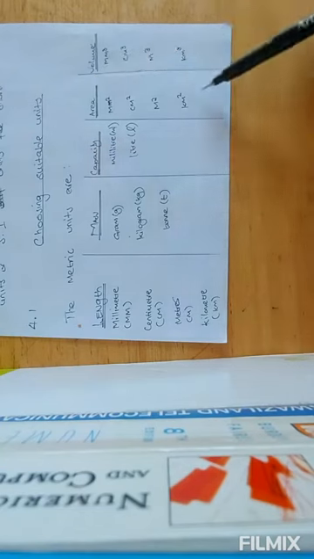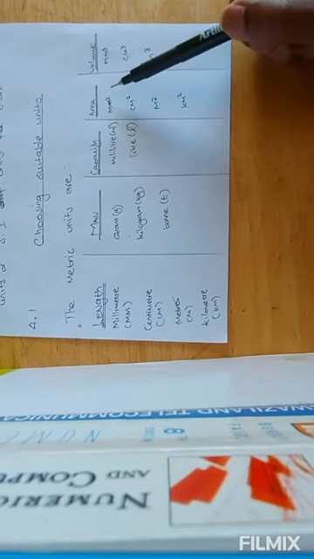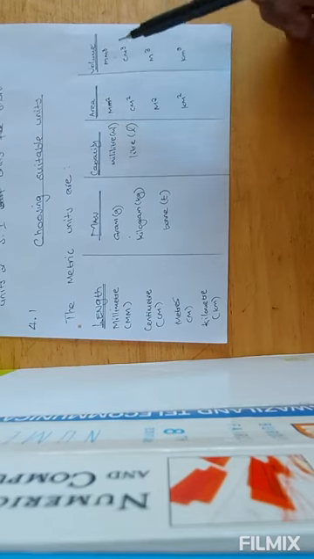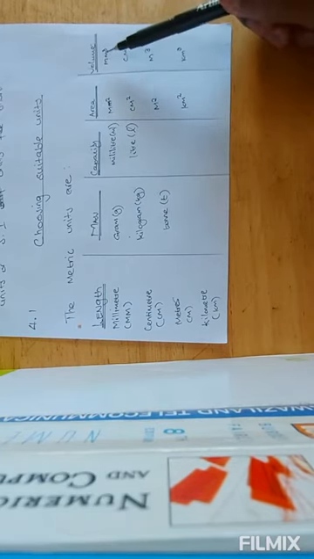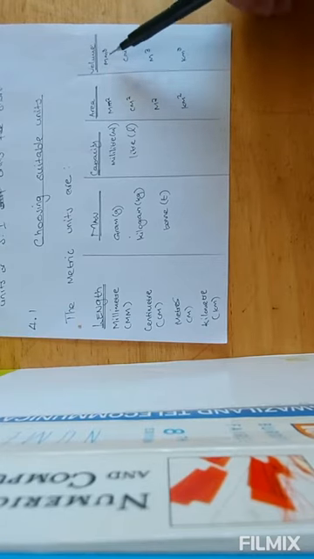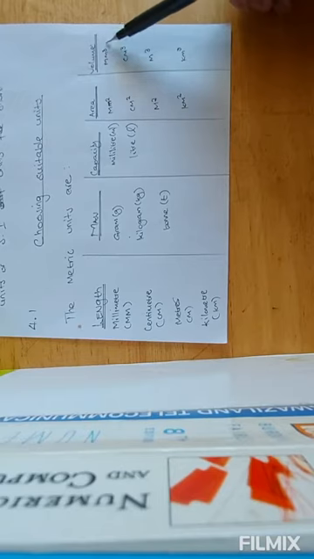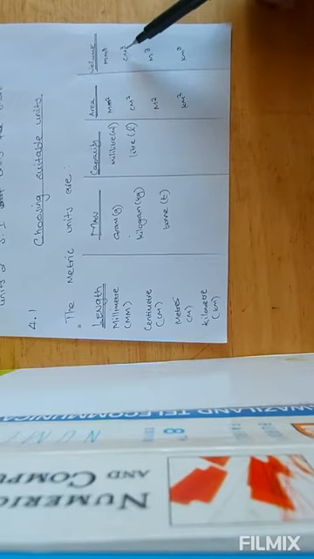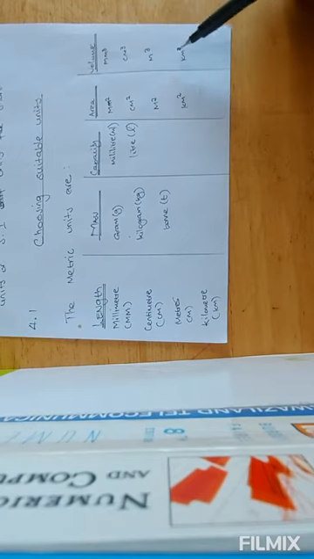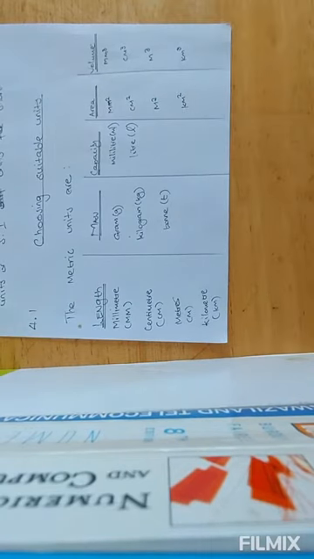So for area, you always square the result. If you don't square the result, then it's not an area. Volume is always represented in cubes. Millimeter cubed. If something is in cubes, it represents volume or capacity. Centimeter cubed. Meter cubed. Kilometer cubed.